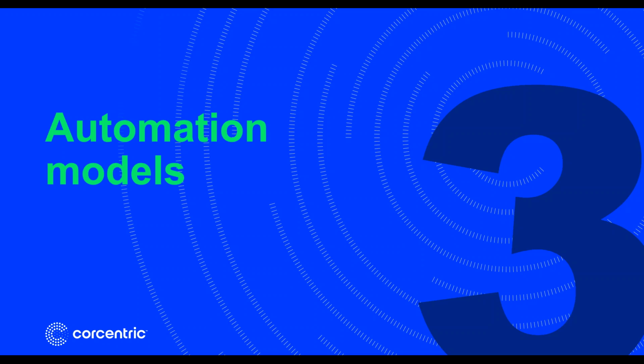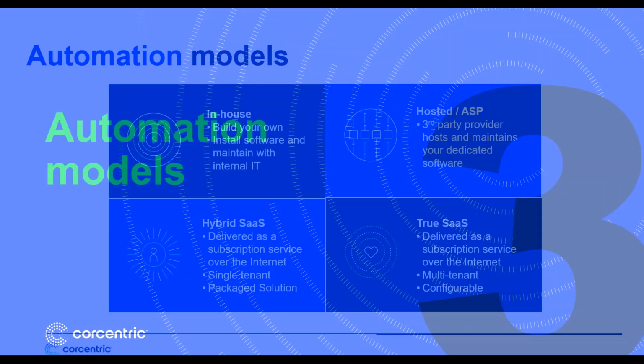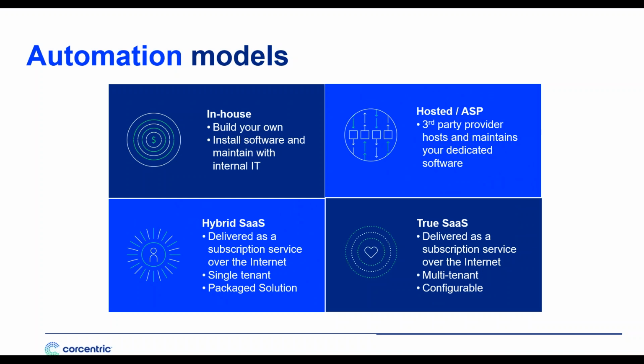Now, it's not just technologies you need to think about. It's also the delivery models that they are through. There's 4 key automation models that I want you to be mindful of. First is in-house. This is the least appealing in my mind. It's where you build your own technology, install software, and maintain it with your already burdened internal IT department.